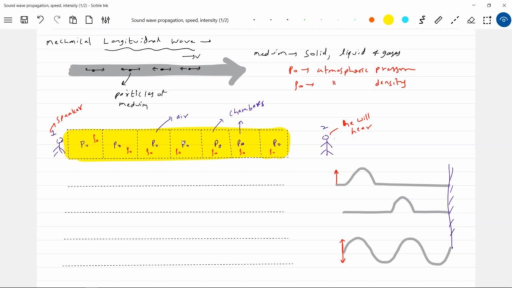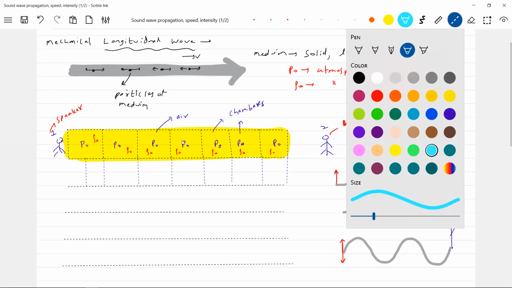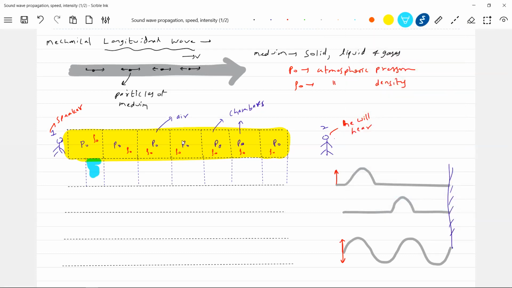So what will happen to this layer? This layer will undergo compression. Okay, the compression I'll show by some other way. Now, why will it get compressed? You do one thing: take a paper in front of your mouth and start speaking. What will happen to that paper? The paper will start moving, no?